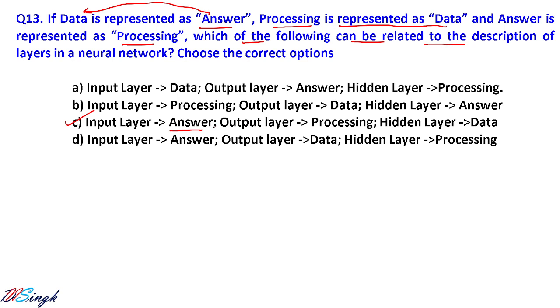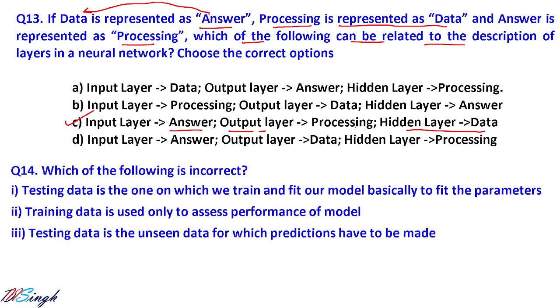They just change or make the question in such a way that it becomes confusing. If you read it once or twice, you will understand the correct option is what? C only. Let us go for question number 14.